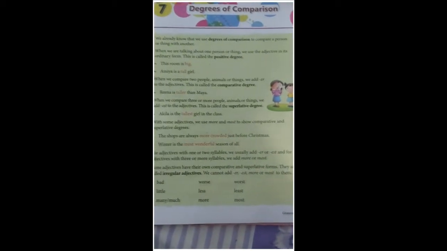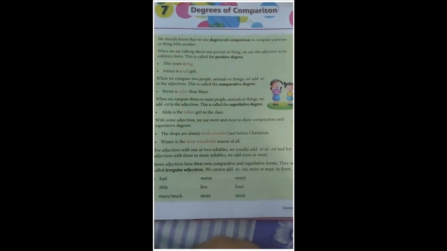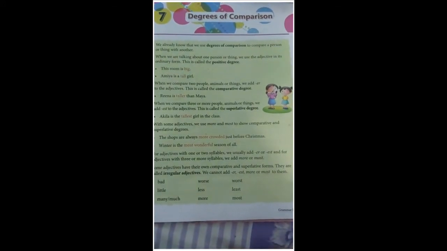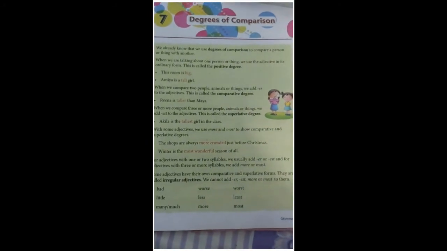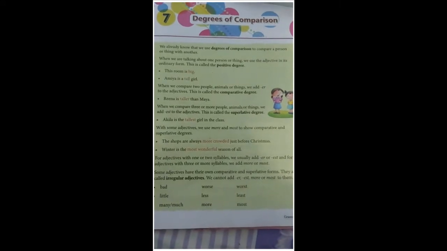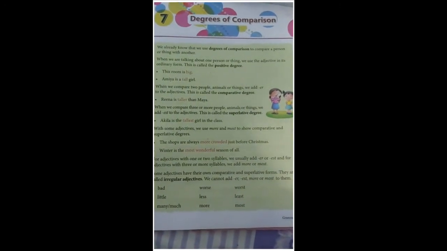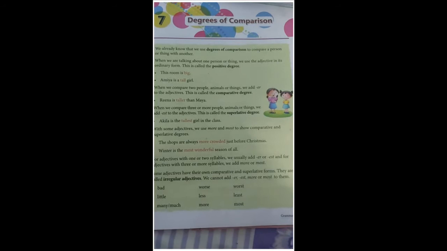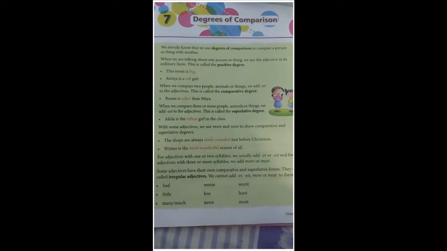Today we are going to start off with our 7th chapter, that is degrees of comparison. What are degrees of comparison? You already know that degrees of comparison are to compare a person or thing with another. We always use degrees of comparison using adjectives, right? So there are three kinds of degree of comparison, that is positive degree, comparative degree and superlative degree.